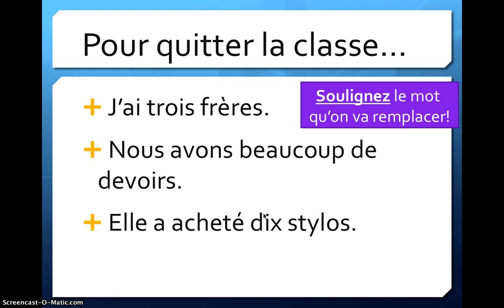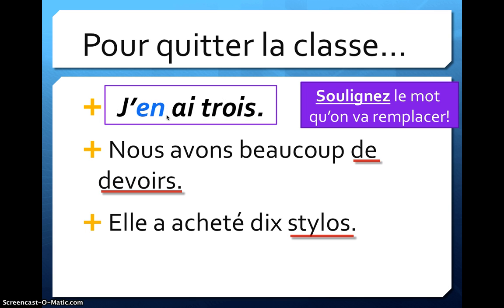Take a look at these three. What I would do first is underline the word you're going to replace. Pause, underline, pause. Hopefully you underlined frère, devoirs, and stylo. Here we've got a number, here we've got a quantity, and again here we have a number. Rewrite each one with "en." Pause the video, don't wait for me. Pause it. Here's the answer.